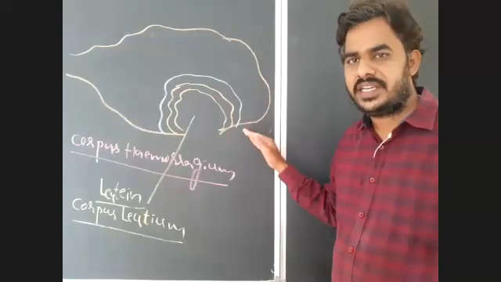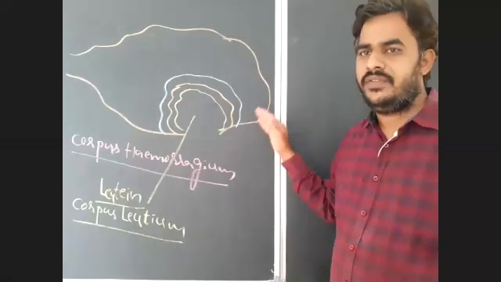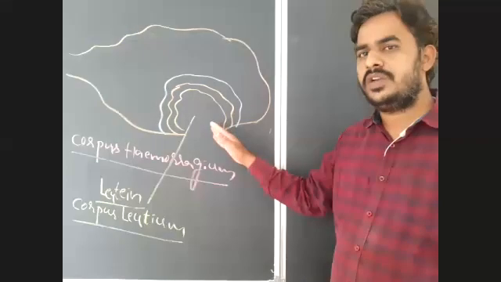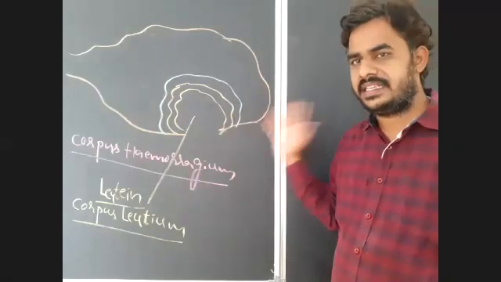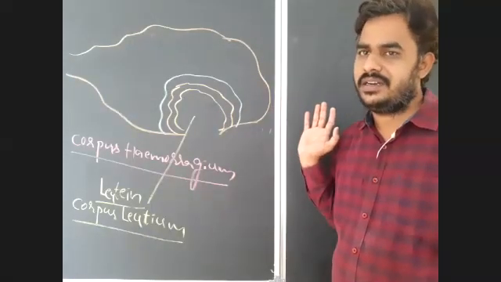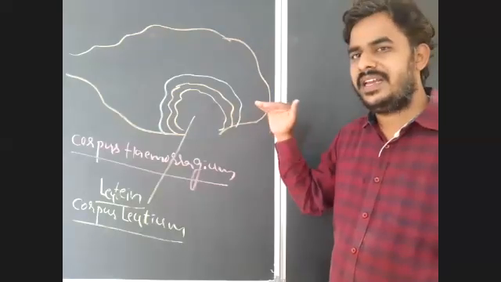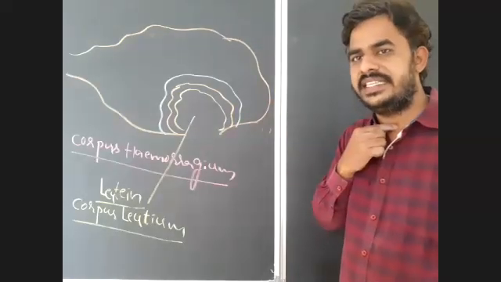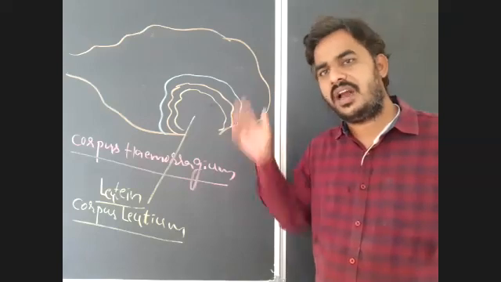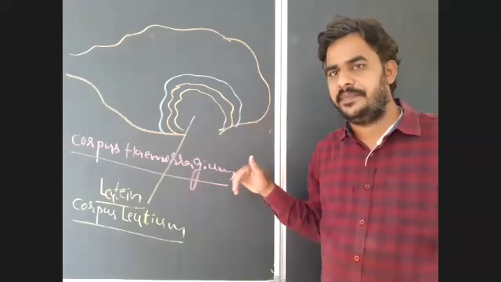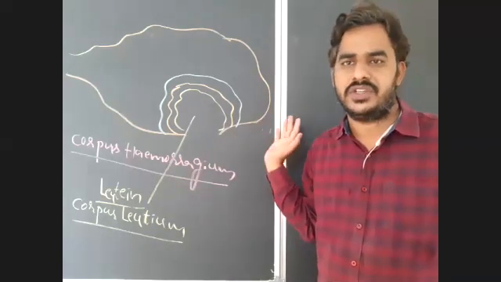If fertilization takes place, corpus luteum remains throughout the pregnancy and secretes the progesterone. It will remain maximum up to the 6th or 7th month of pregnancy, and after that the placenta begins the secretion of progesterone.